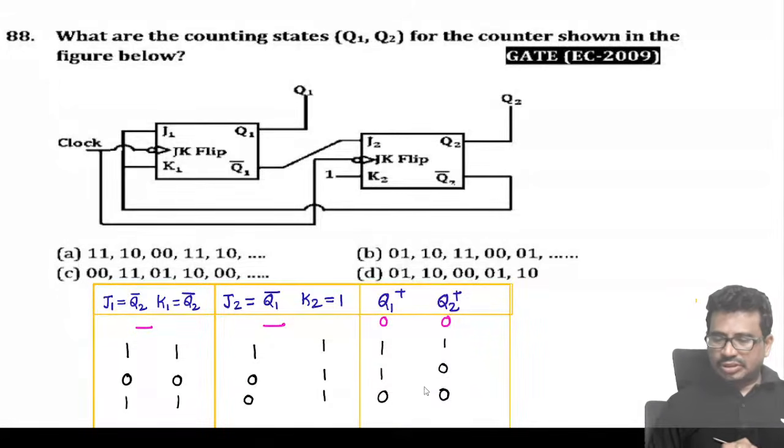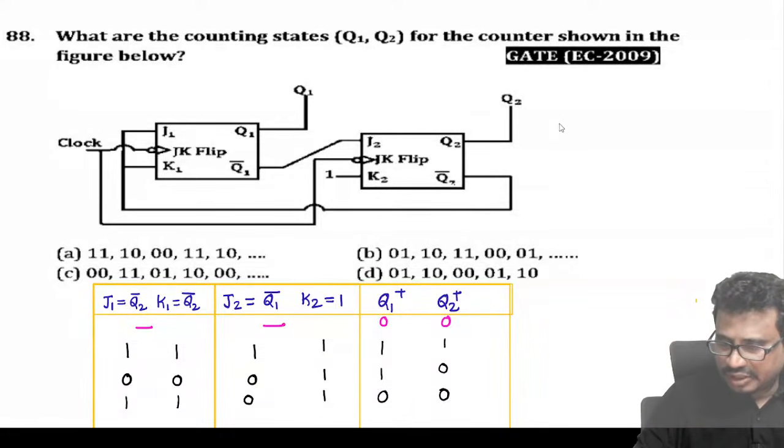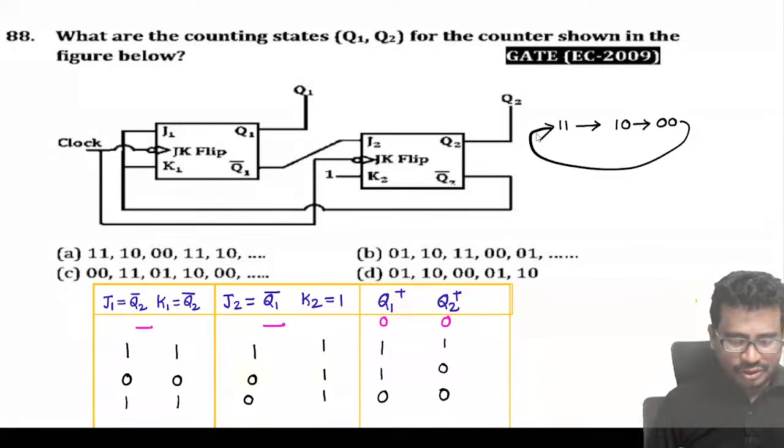So these are the states we are getting here. That means we are getting 1 1. Thereafter we are getting 1 0. Thereafter we are getting 0 0. And again it will come back to the initial state only.